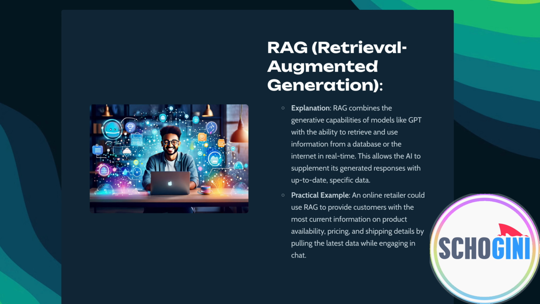Next is RAG, Retrieval Augmented Generation. This combines the generative capabilities of models like GPT with the ability to retrieve and use information from a local repository or database containing the local business information or even the internet. This allows the AI to supplement its generated response with up-to-date specific data. A practical example, an online retailer could use RAG to provide customers with the most current information on product availability, pricing, shipping details, etc., pulling the latest data while engaging in chat.